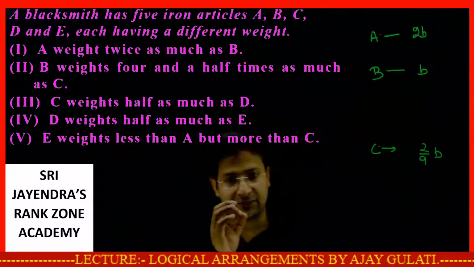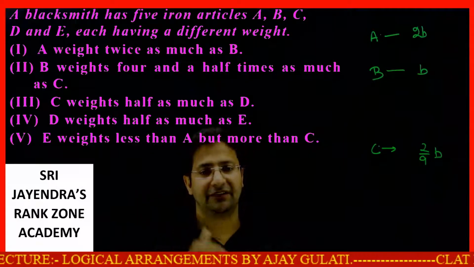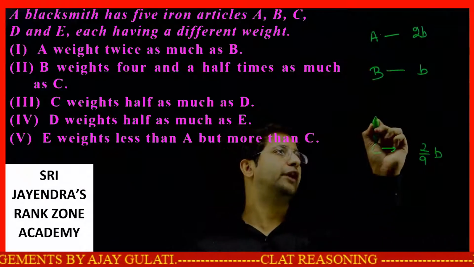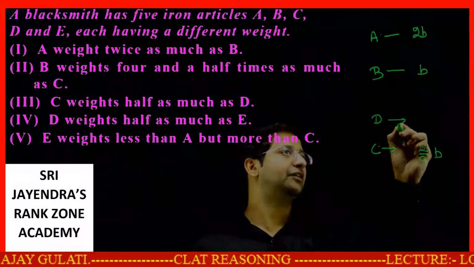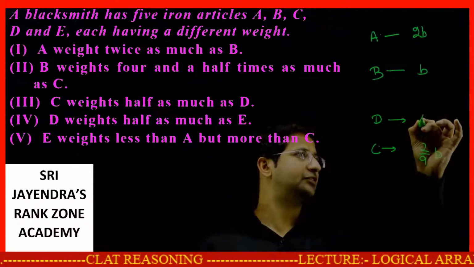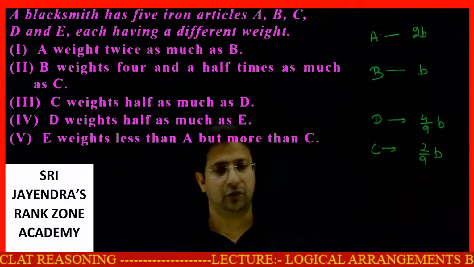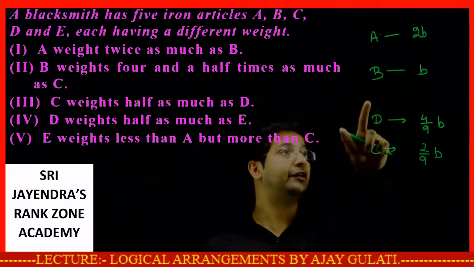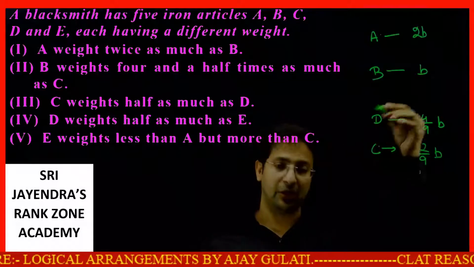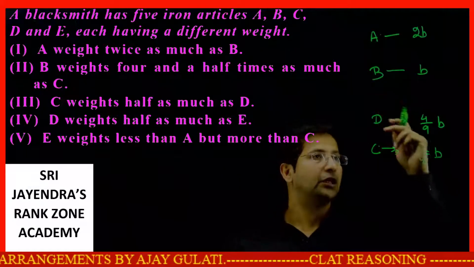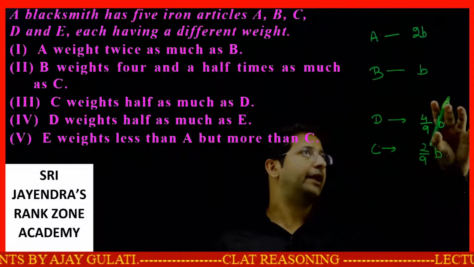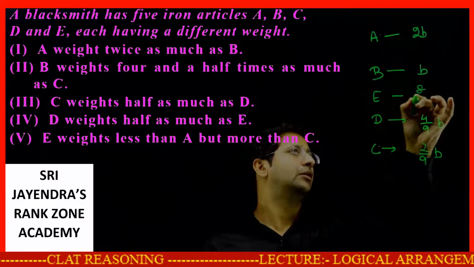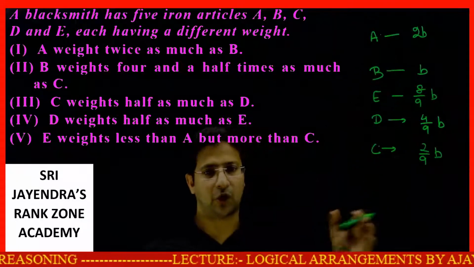C weighs half as much as D. What does it mean? It means the weight of D is double of C. Double of C means double of this, that is 4 by 9 B. D weighs half as much as E. Now the weight of D is half as much as E, that means E's weight is double of D. So E's weight will be 8 by 9 B. Now 8 by 9 B is actually less than B, so E will come over here. This is the order of their weights now.